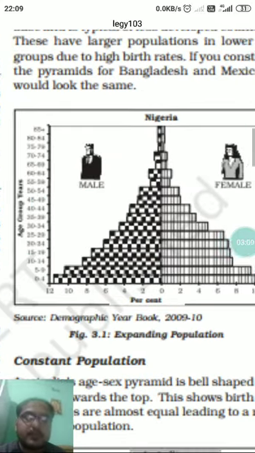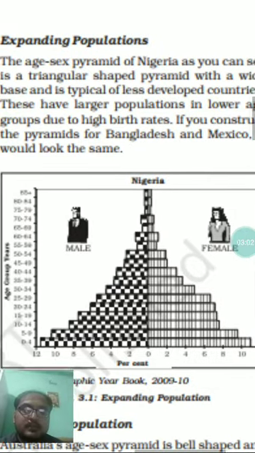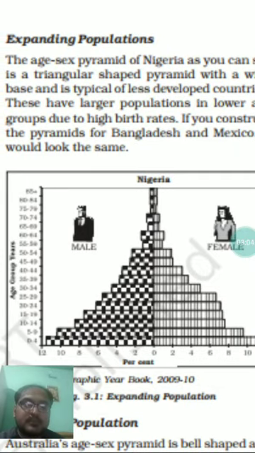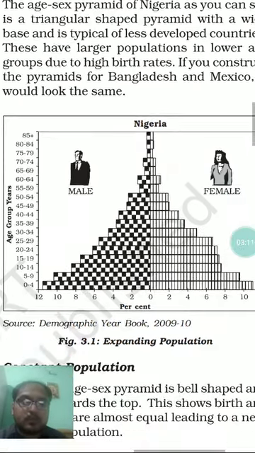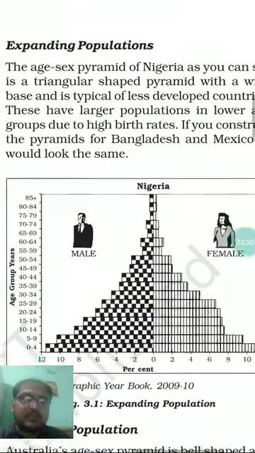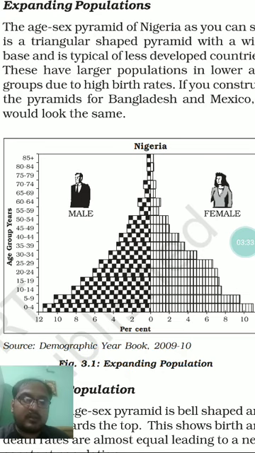We can also see that this is the pyramid for an expanding population. This kind of pyramid is especially for developing or underdeveloped countries. We already discussed that towards the higher age groups there is a higher mortality rate due to different issues like medical and sanitation facilities. This expanding population age-sex pyramid is for developing countries.